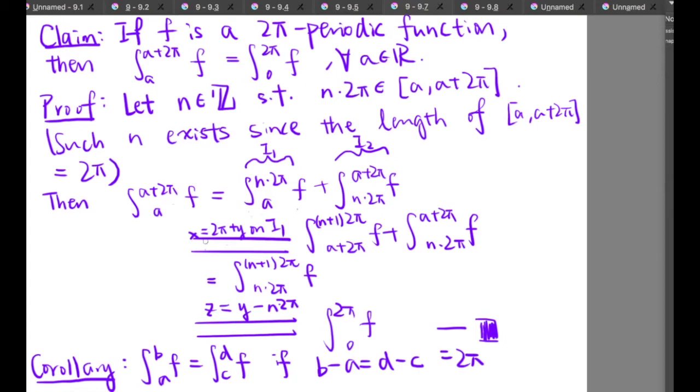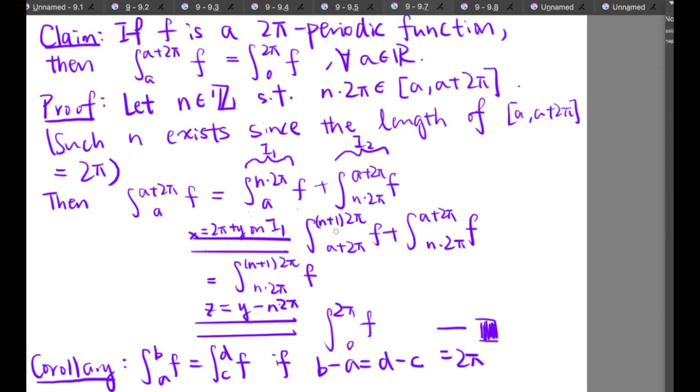And we apply the change of variable x equal to 2 pi plus y on I1, and you can prove that it is equal to the integral from a plus 2 pi up to n plus 1 times 2 pi of f, plus the integral of f from n times 2 pi up to a plus 2 pi.